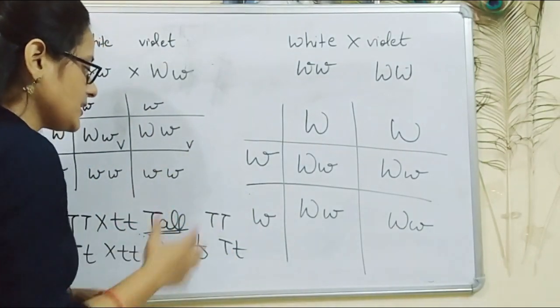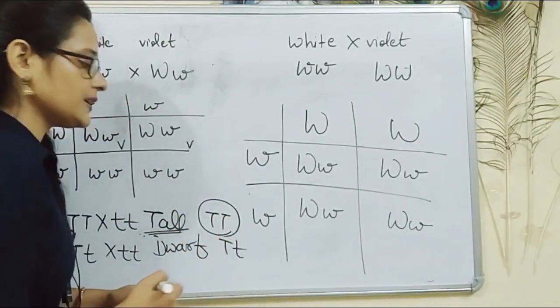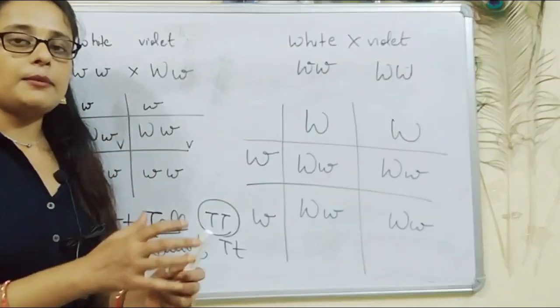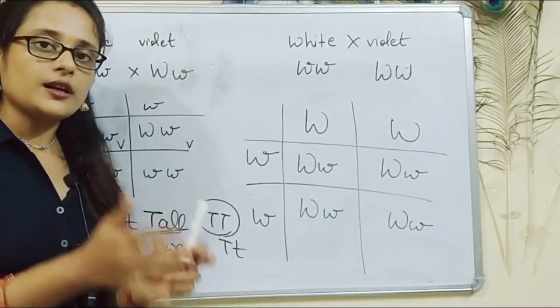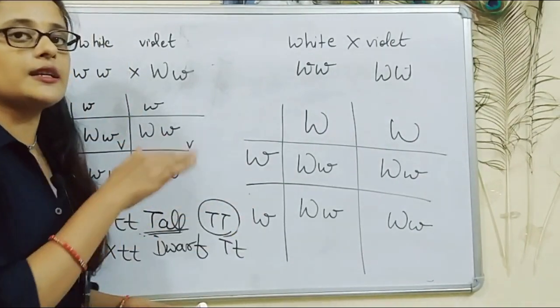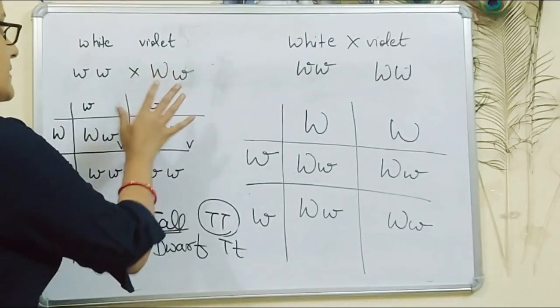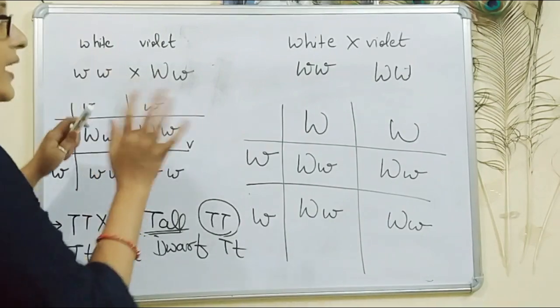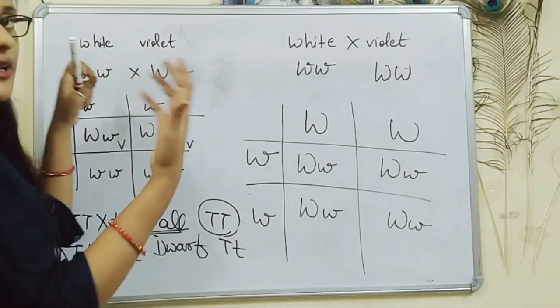For example, suppose our parent is capital T capital T. After examining the offspring, we will come to the conclusion that our parent is capital T capital T tall. Over here, the example I have taken is that of flower color. It is given in the NCERT book.